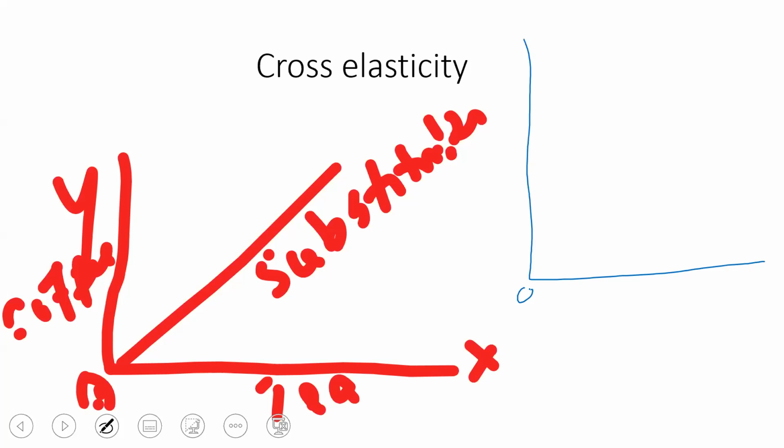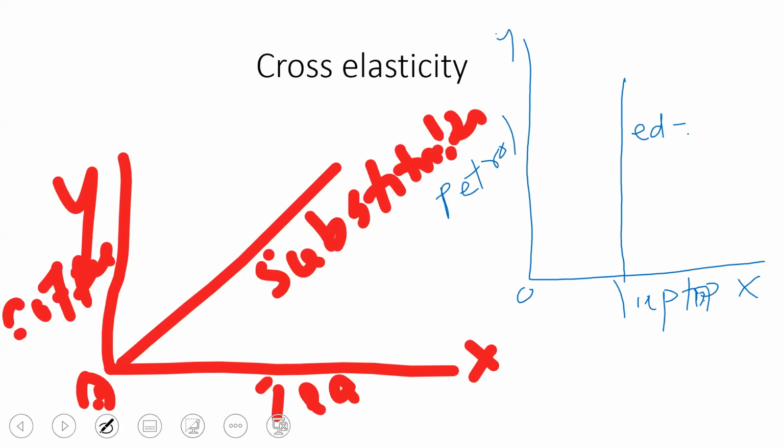Neutral goods, anything you can write. It should not be related. I told you, either petrol or you can write laptop. Laptop. How will we draw the diagram? It will be a vertical straight line. Vertical straight line. ED is 0.